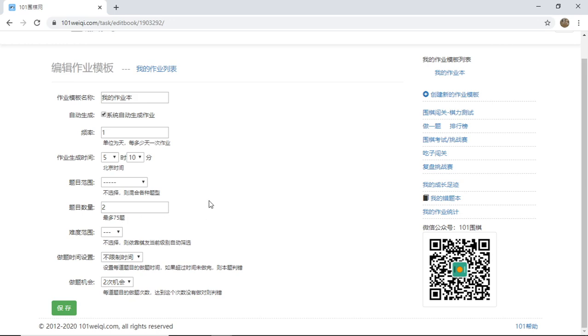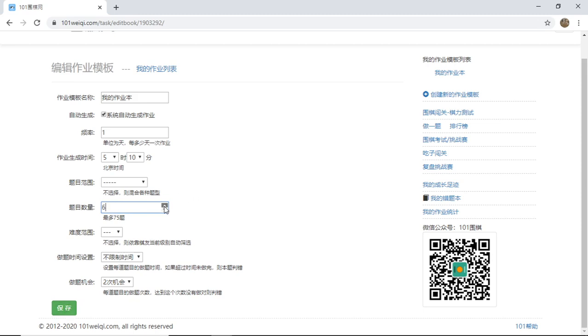But I mean, who does that many problems, right? Apart from the world champions. But yeah, so there you go. I would get 2 problems per day if you set it this way. And then always remember to click on this green button, that is to save whatever setting you have done.